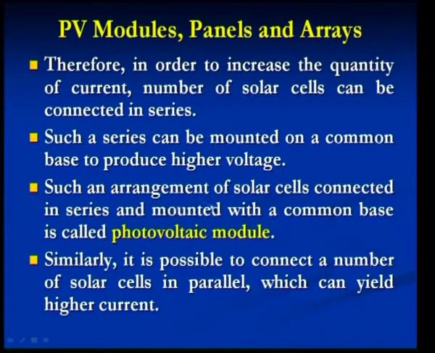Such an arrangement of a number of solar cells that are connected with each other in a series fashion and are mounted on a common base is called a photovoltaic module. Hence, a number of photovoltaic cells combine to form what is called the photovoltaic module.